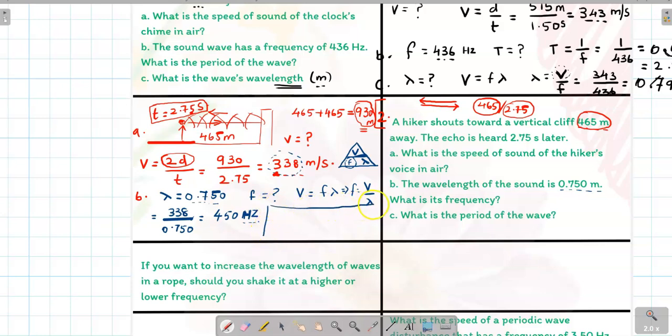Now we have to find C. What is the period of the wave? Period formula: T is equal to 1 over frequency. 1 divided by the frequency, just now we found 450 hertz. 1 over 450 is 2.2 times 10 to the power minus 3 seconds. Seconds is the unit of time period.